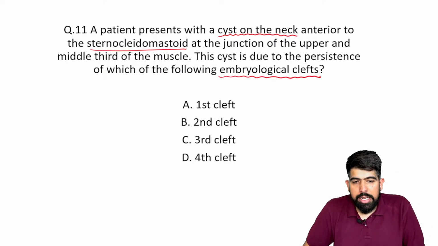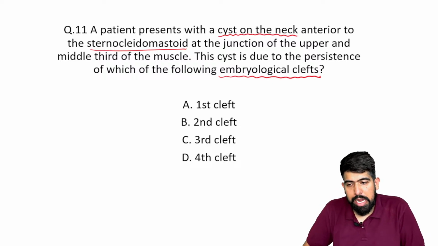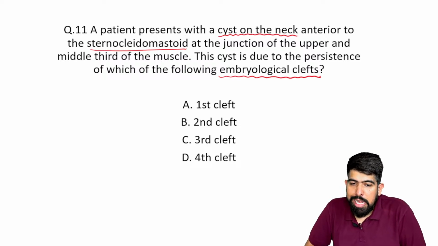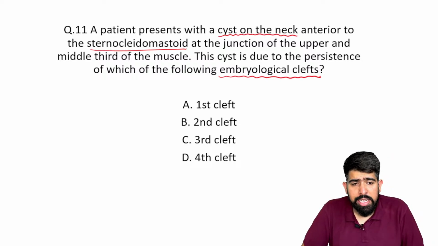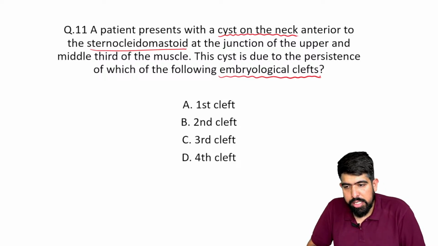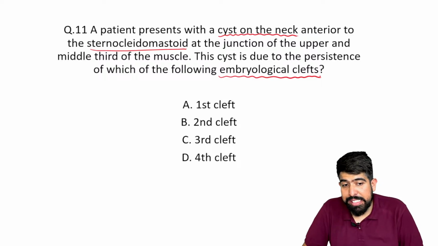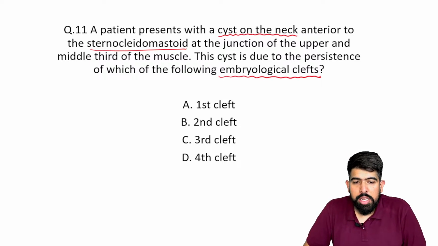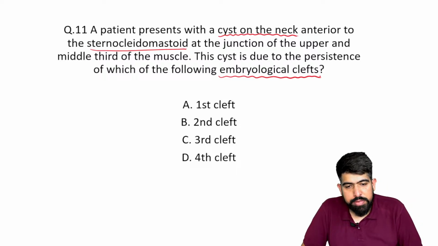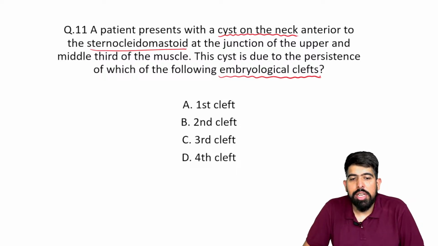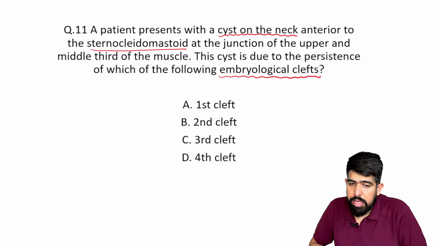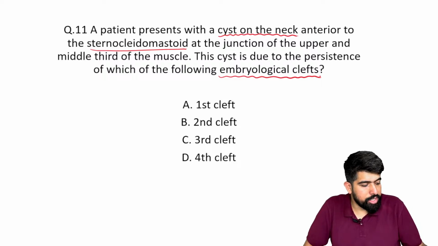So the cyst is on the neck, anterior to the sternocleidomastoid, at the junction of the upper and middle third of the muscle, right? And this cyst will be persistent. It will not go inside or outside. It will remain there. So due to the persistence of which of the following embryological clefts? Anyone can answer?